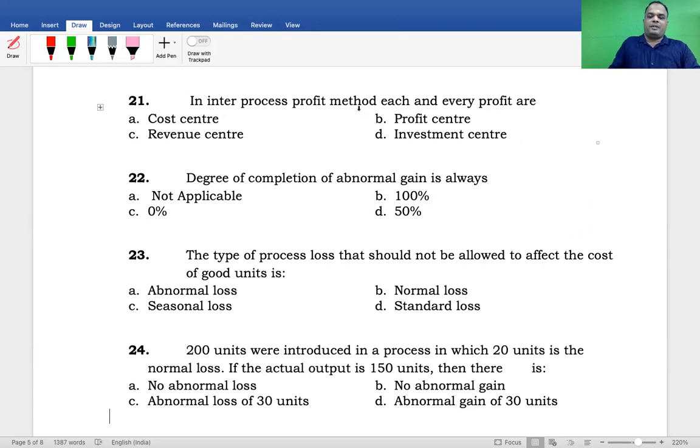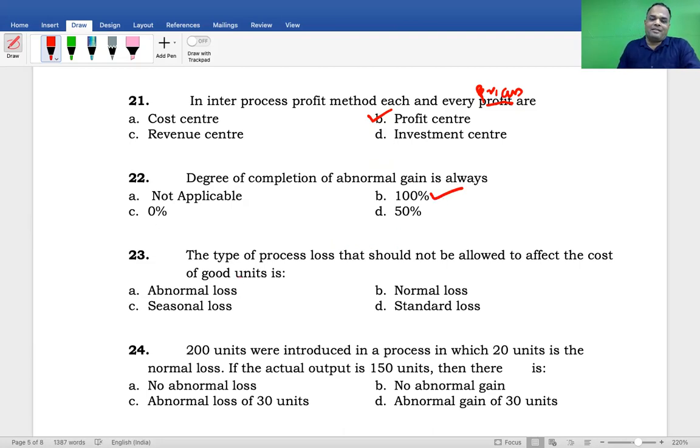In the inter-process profit method, each and every process is a profit center, not a cost center. In process costing, each and every process is a cost center. In inter-process profit, every process is a profit because they are adding profit also. Degree of completion of abnormal gain is always, understood or not? Good, good. You saved your 6 months.